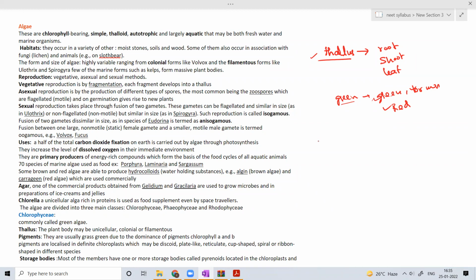Variety of other habitats. And some of them are associated with other organisms, that may be lichen. Example is lichen, in which algae and fungi are symbionts. Lichens and sloth bear, that means in which an algae is associated with an animal.